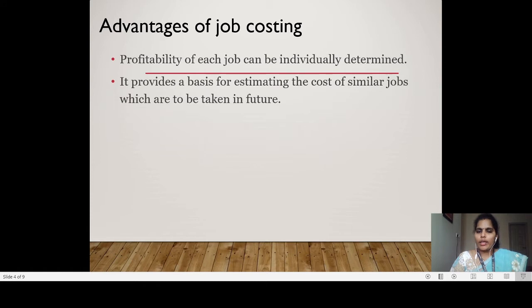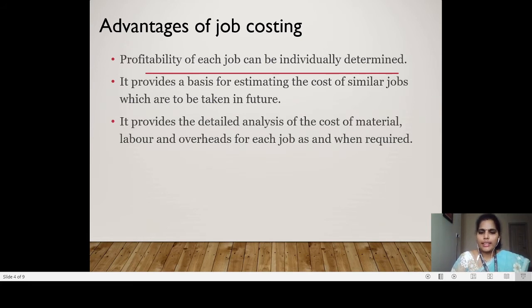The second advantage: the cost sheet prepared in a particular year will be a basis for the future orders he is going to take. For example, after some days he gets another order with similar taste and preferences to what I gave. When he is fixing the price, he can take the job cost sheet prepared for my order as a base, and on the basis of that he can decide the price.